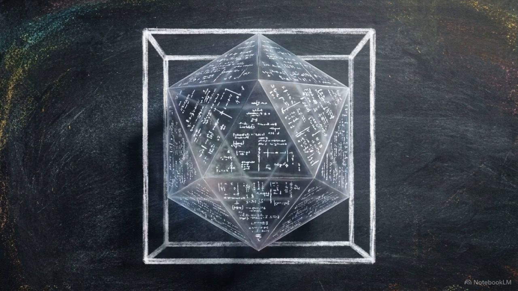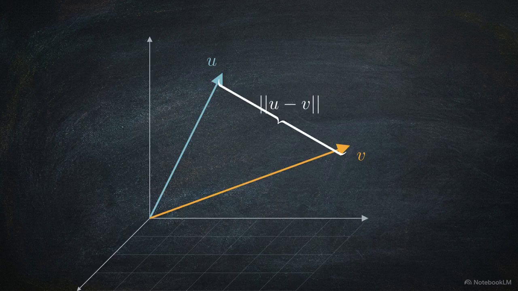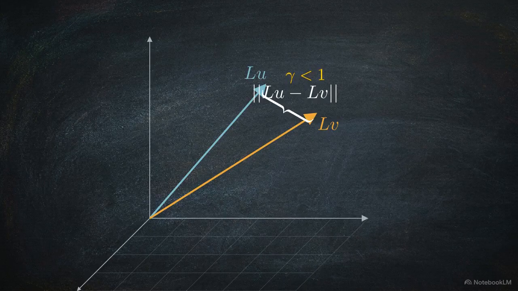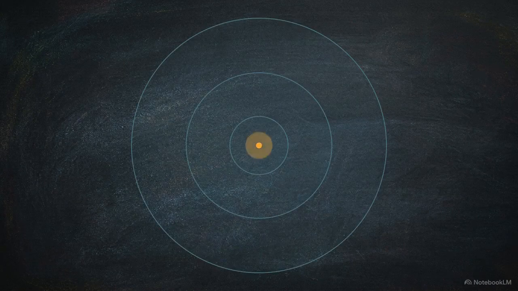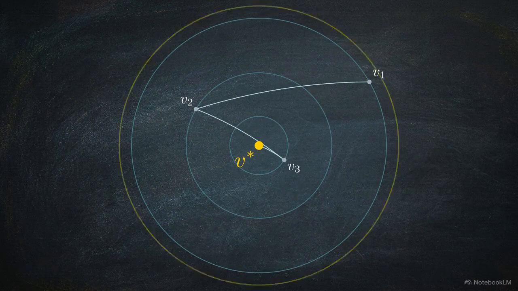This operator functions within a specific mathematical environment, a complete Banach space under the max norm, which contains all bounded value functions. This diagram shows a 3D vector space containing two arbitrary value vectors, u and v. When we apply the operator L to both, it shrinks the global distance between them by a discount factor of gamma, which is mathematically forced to be less than 1. Because this space is complete, the Banach fixed point theorem guarantees that this contraction mapping has exactly one unique fixed point. That unique fixed point is identical to the true optimal value function, v star. By continually applying the contraction, value iteration is mathematically compelled to find it.